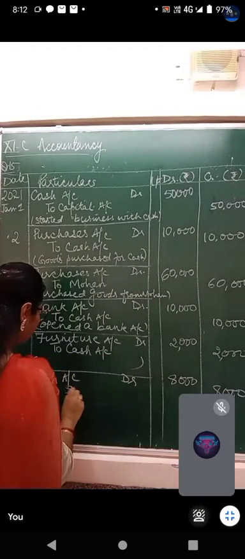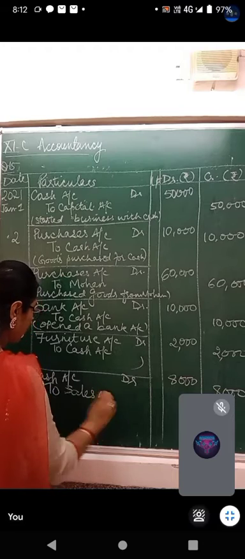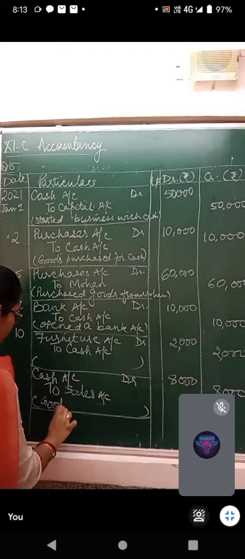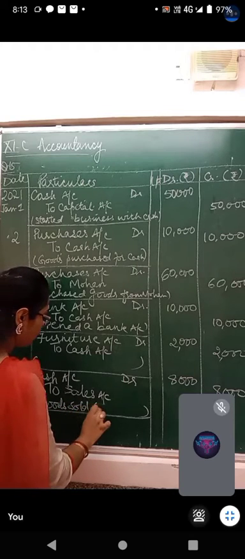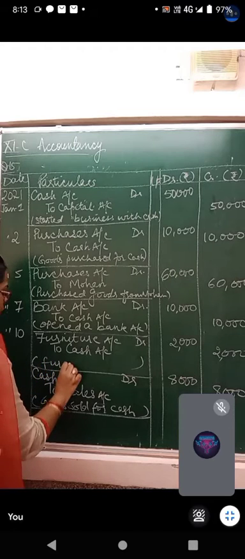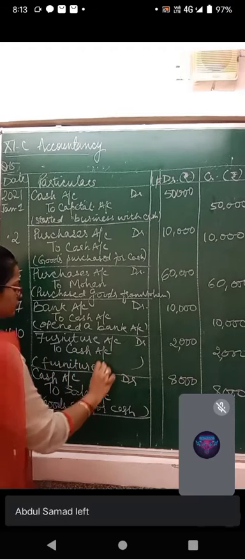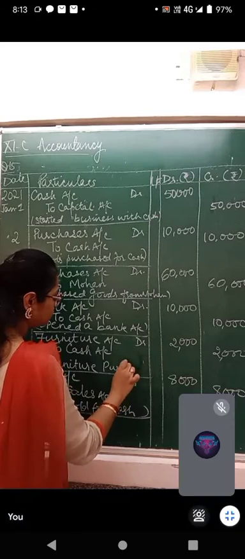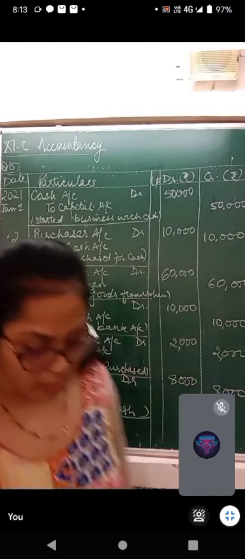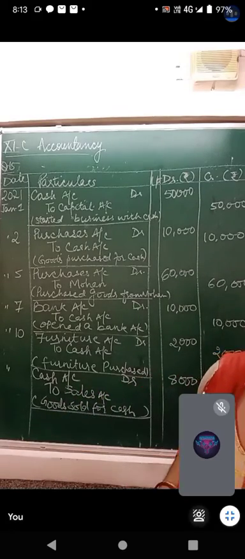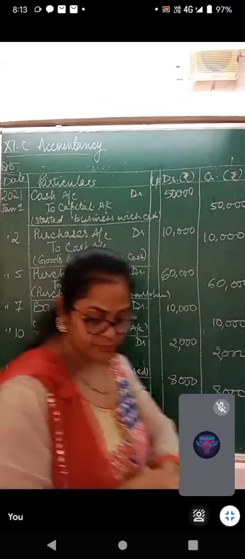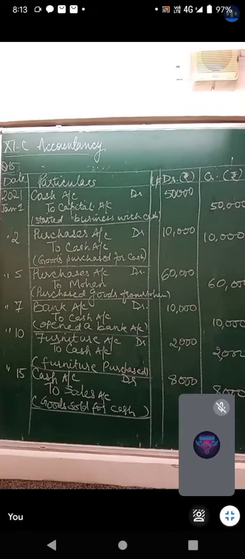Cash account debit to sales account. Goods sold for cash. Here it will be furniture purchase. Then there is a journal entry on 20th. Complete this much, then I'll have to rub the board. Quickly. Do this.